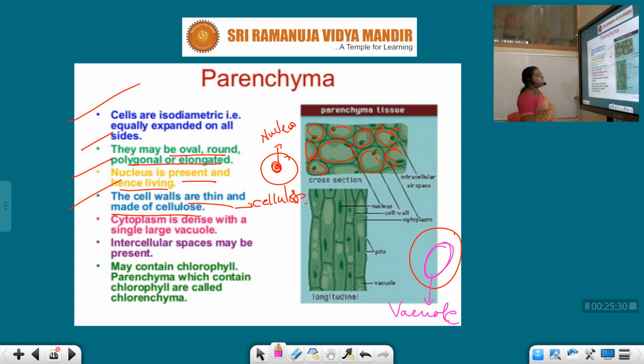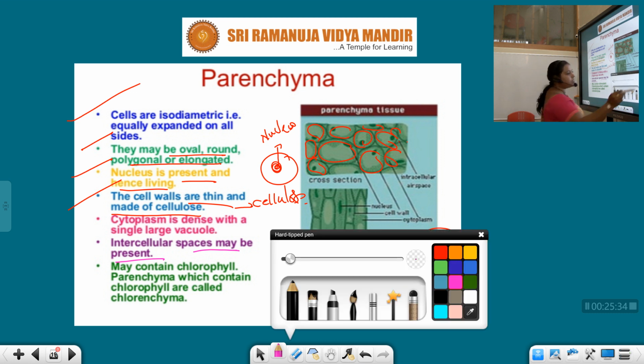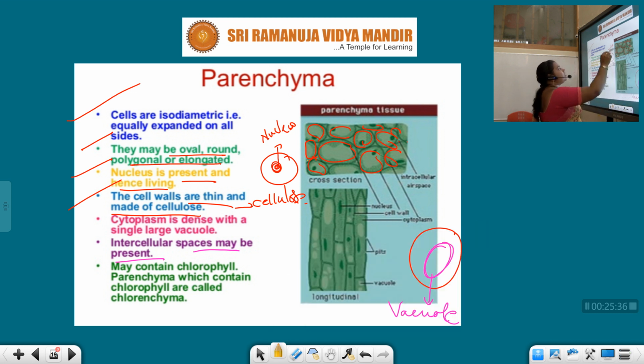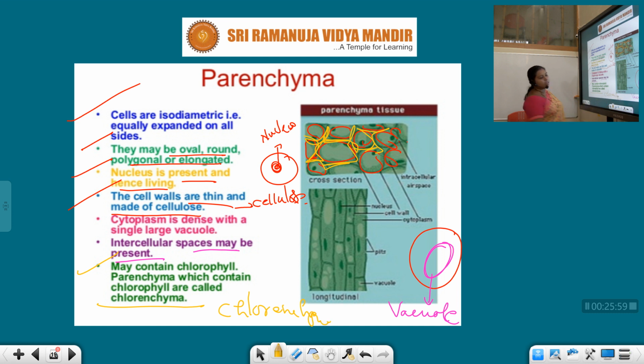Next, intercellular spaces may be present. You just see the figure here: the red ones are the cells, and these are the interstitial spaces. May contain chlorophyll. Parenchyma which contains chlorophyll, what is that? Chlorenchyma. If the parenchyma has the chlorophyll pigment, that is called chlorenchyma.